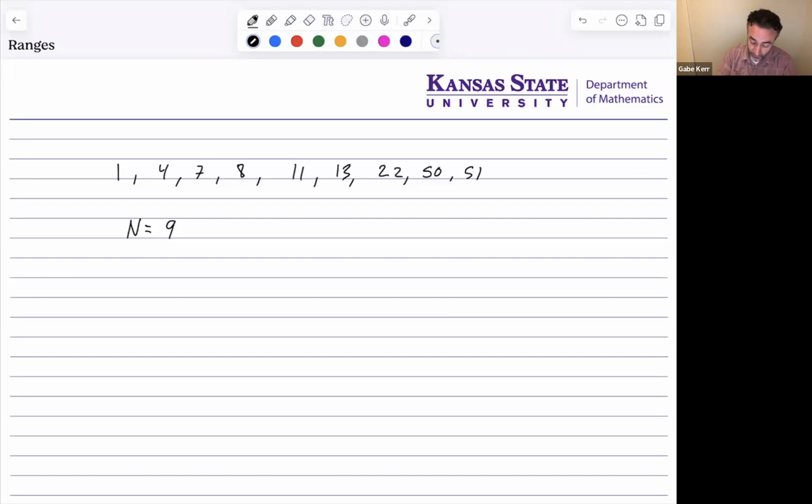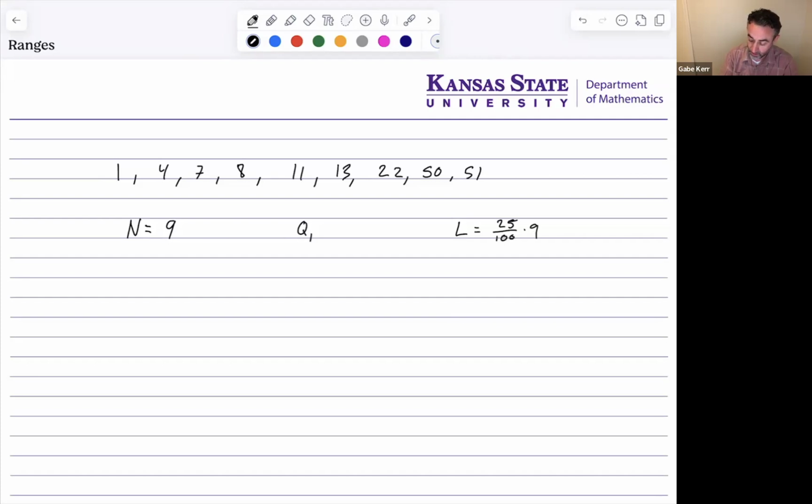So we're going to find our first quartile, Q1. The first quartile Q1 is determined by finding the indicator. To find the indicator for 0.25, we have to take L. L is going to equal 25 over 100 times 9.